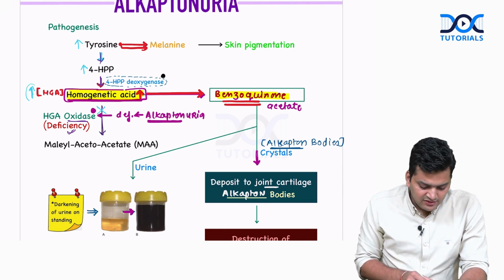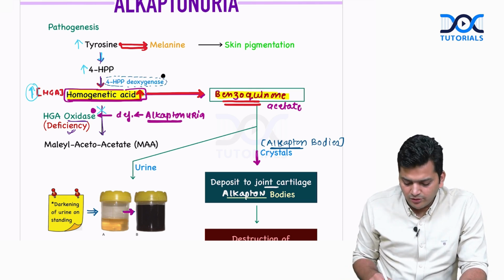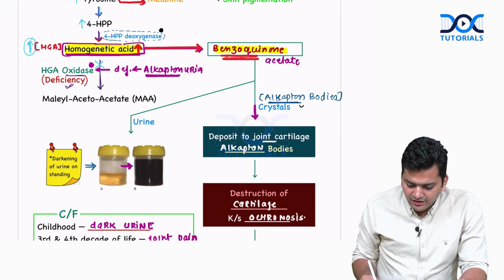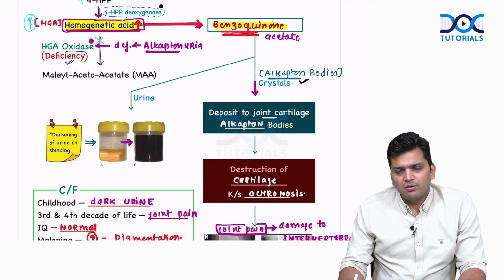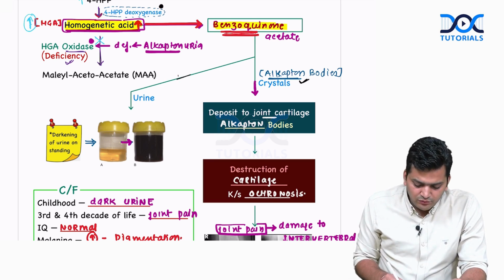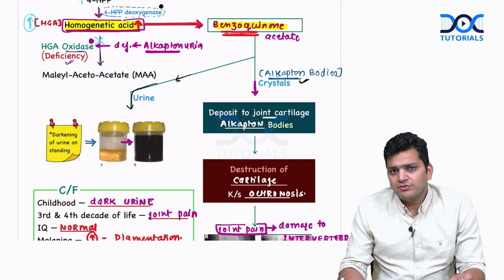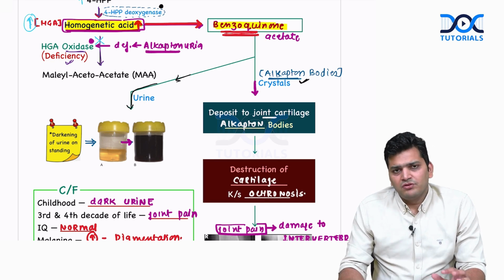Now, because this HGA is going to accumulate, it is going to trigger an alternate pathway, and this HGA can convert into a molecule called benzoquinone acetate. This benzoquinone acetate can create crystals, and these crystals can deposit in the joint cartilage and create problems. They can destroy the joint cartilage, and the patient is going to have joint pain. Plus, these benzoquinone acetate molecules can come in the urine, and when the patient urinates, the color will be normal, light yellow, but because these molecules are there, after exposure to sunlight, the urine will change color.